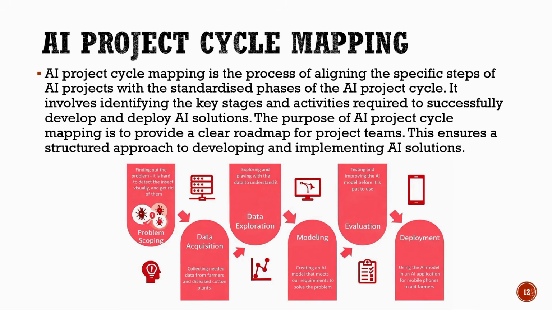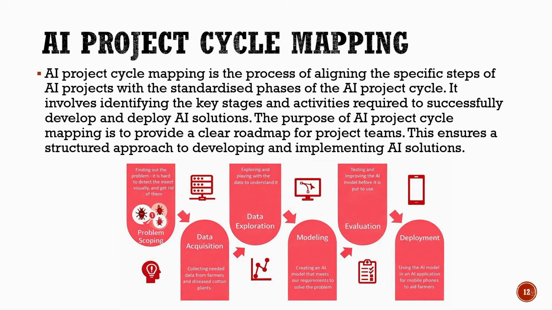Let us briefly understand how the stages are connected. We begin with problem scoping, where the problem is identified and clearly defined. Next is data acquisition, where relevant data is collected from different sources. Then comes data exploration, where the data is analyzed to understand patterns and trends.